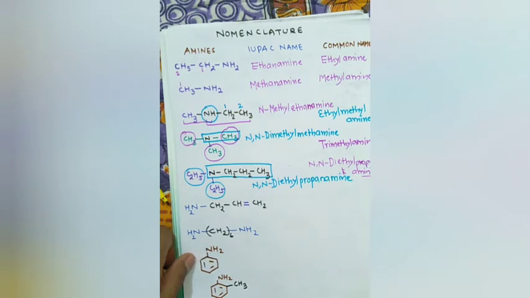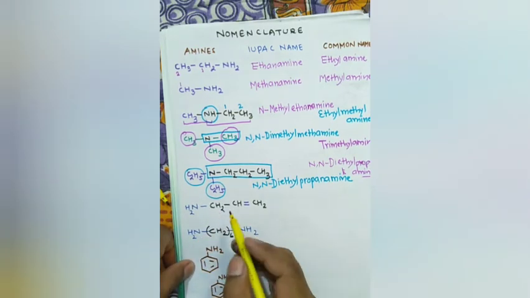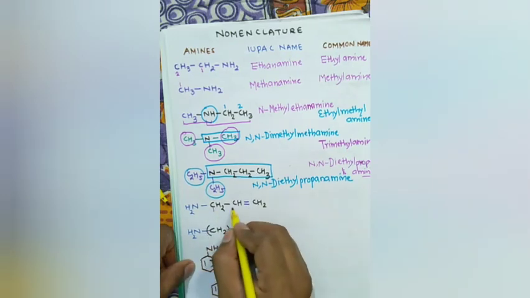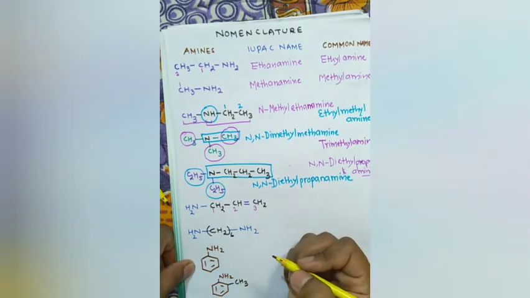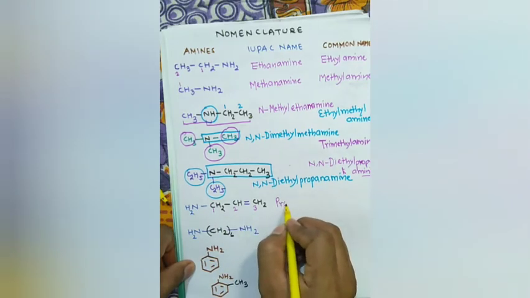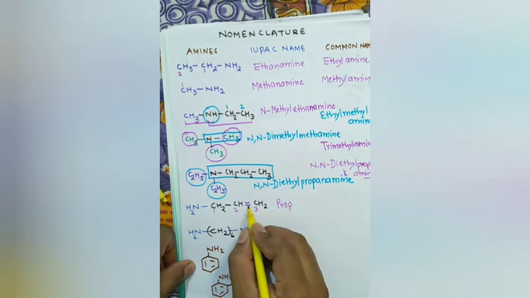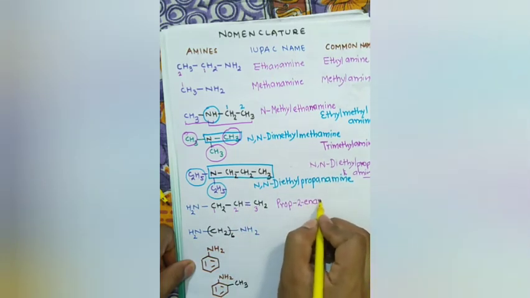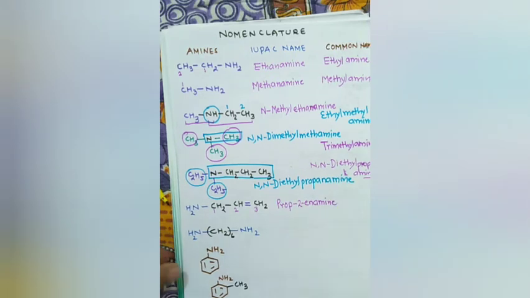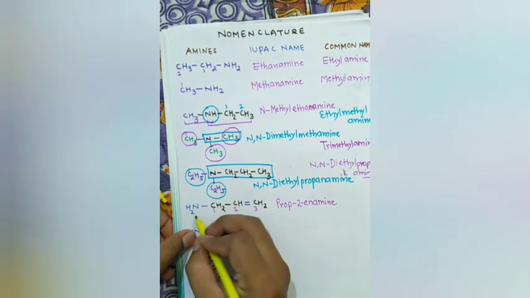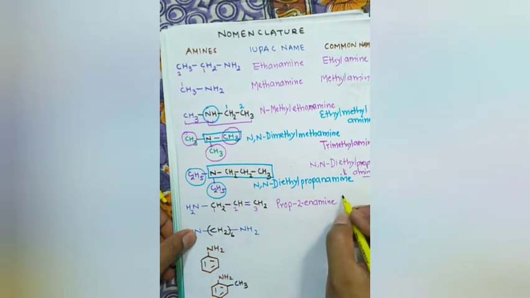Okay. Now what about this? NH2 group is preferred over double bond. So the numbering will be like this: 1, 2, 3. Okay. So prop. Where is ene? At second. Prop-2-ene amine. What is the common name? As we all know that the NH2 group is present at allylic position, so it is allylamine.